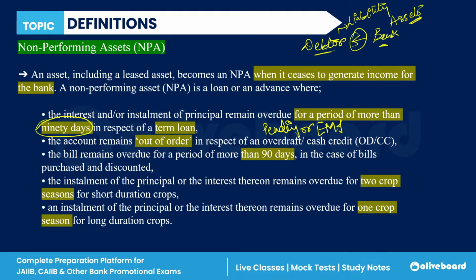Second, when your account remains out of order in respect of an overdraft or cash credit facility.